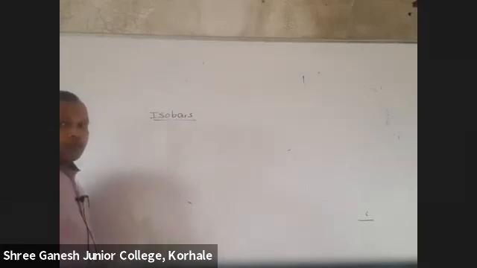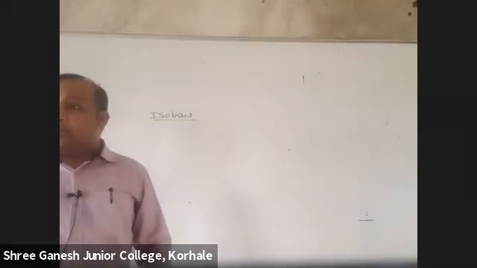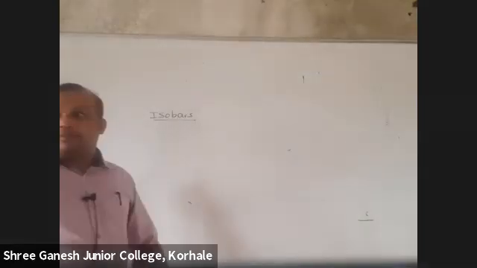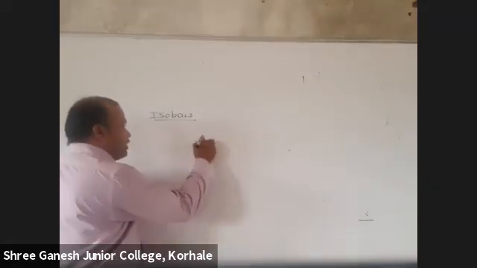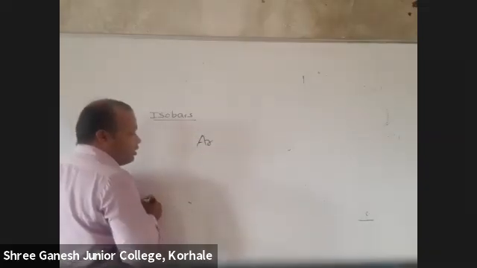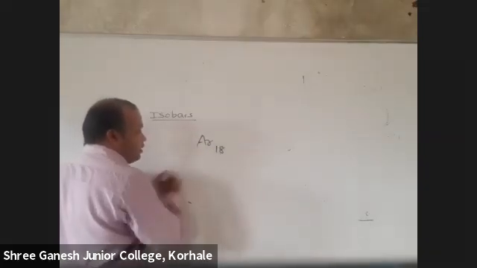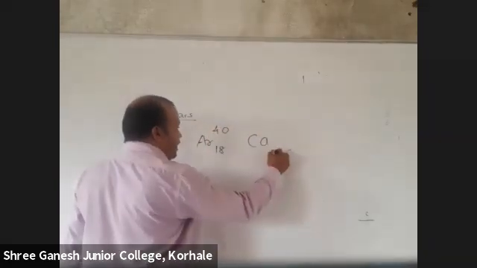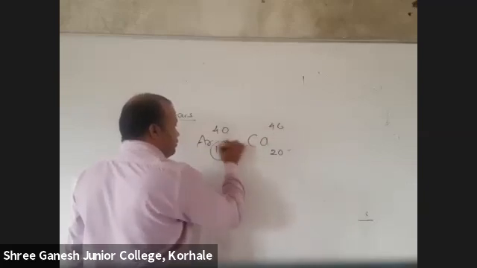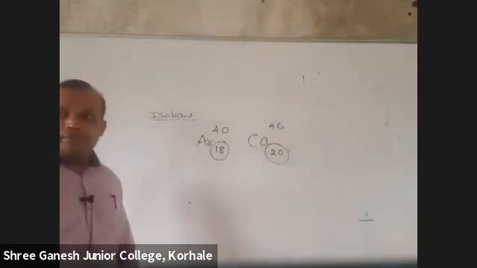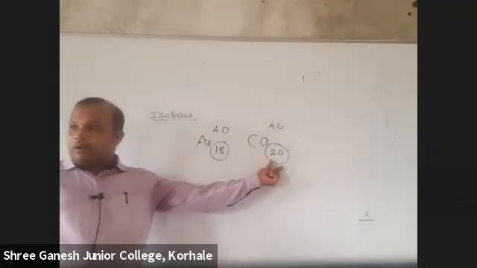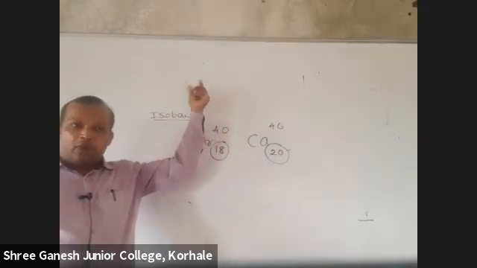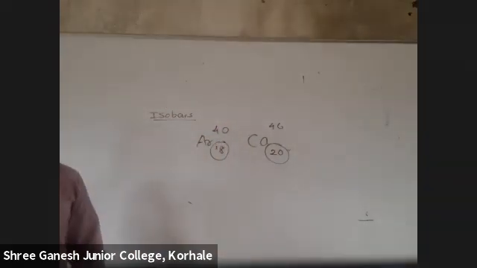Same mass number but different atomic number. Very good. Same mass number, but different atomic number. Give an example. Tell me what is the atomic number of argon? 18. Mass number 40. What about calcium? 20. 40. Atomic number different, mass number same. Opposite of isotopes.